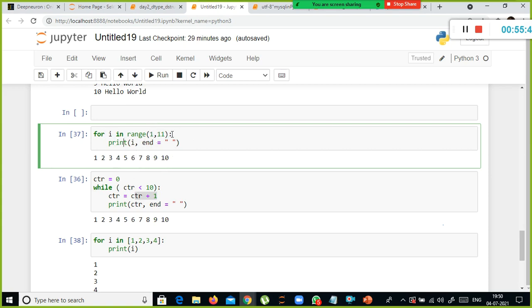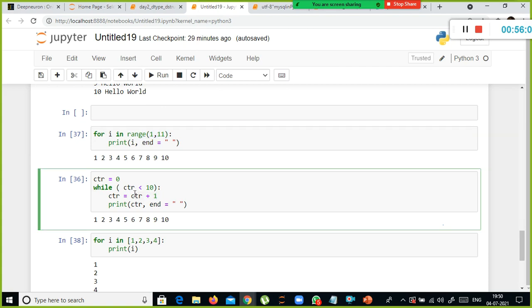So it will fetch the values from 1 to 10. But here, in the case of for loop, you need to specify the maximum value, or you need to specify the definitive value here. So till 10 you need to iterate it.